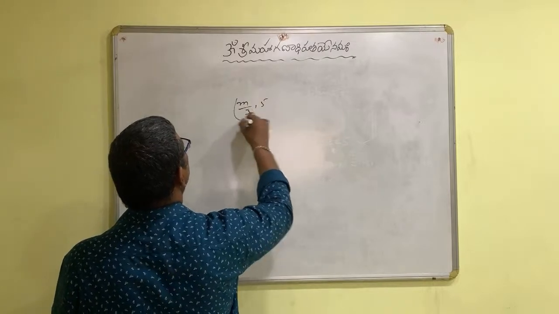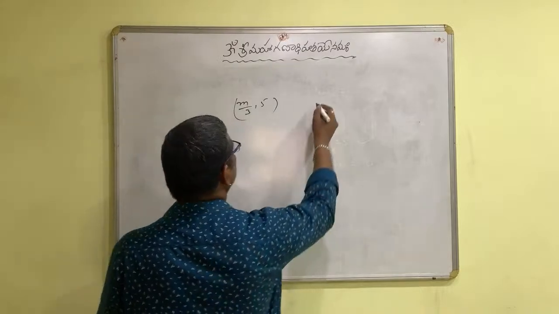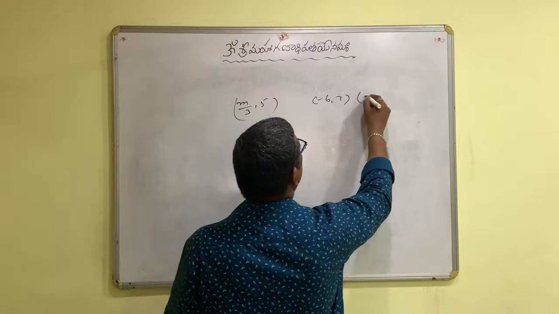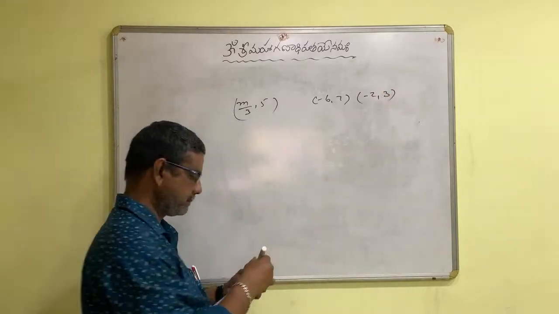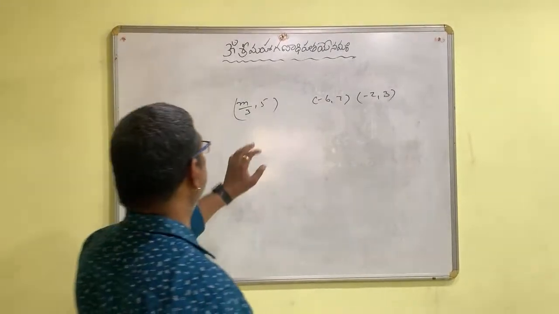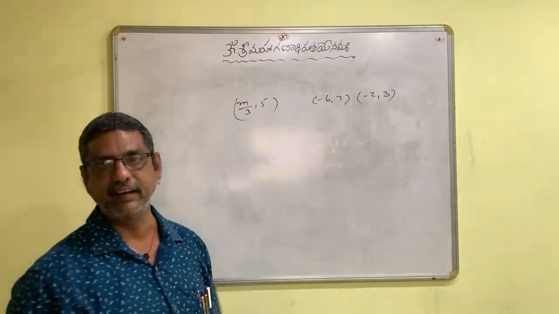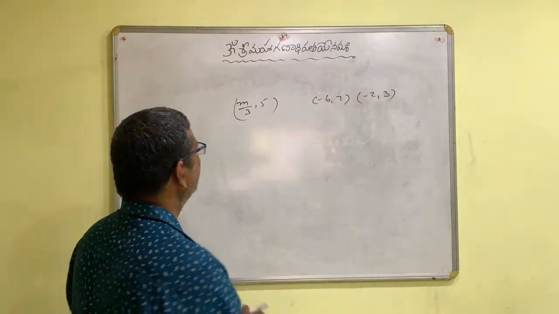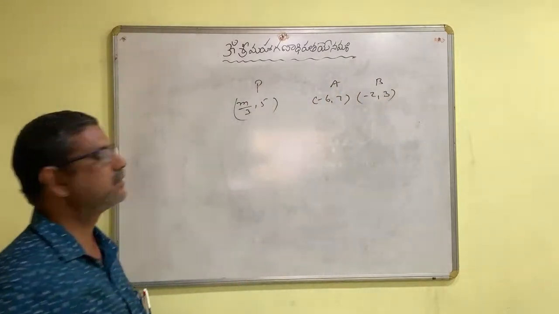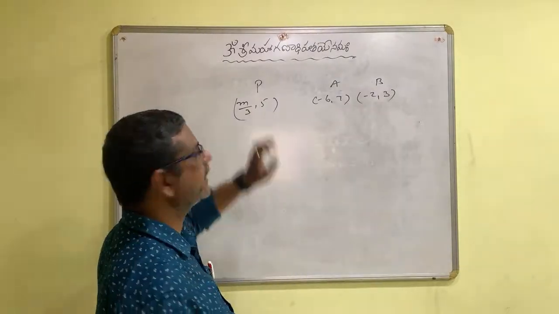m by 3 comma 5 is the midpoint of negative 6 comma 7 and minus 2 comma 3. This is the midpoint of these 2 points that is given. Let them be A, B, and name this one as P. P is the midpoint of AB, and we need to find out the value of m.